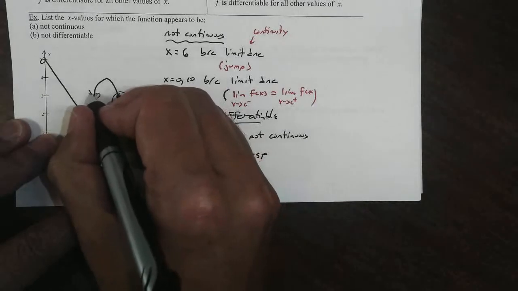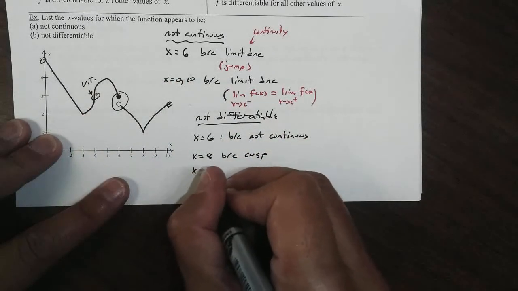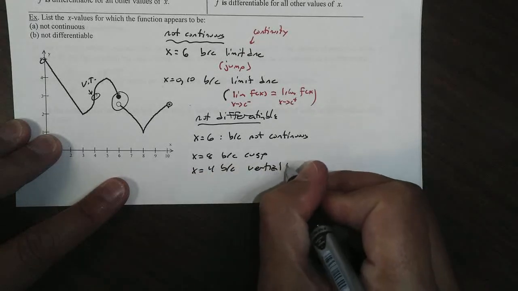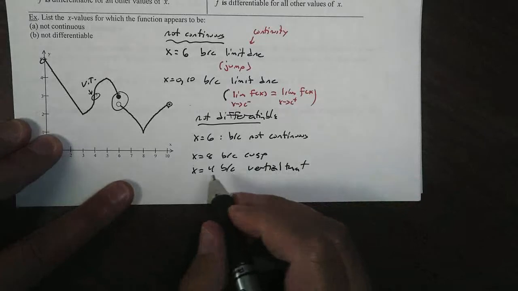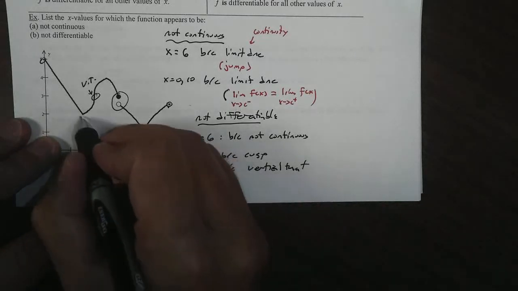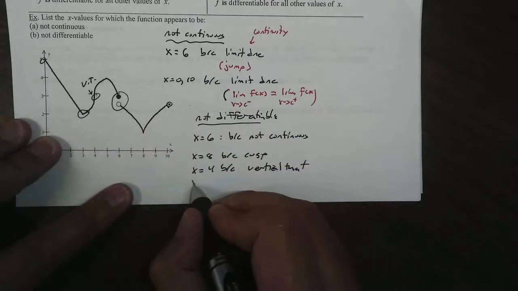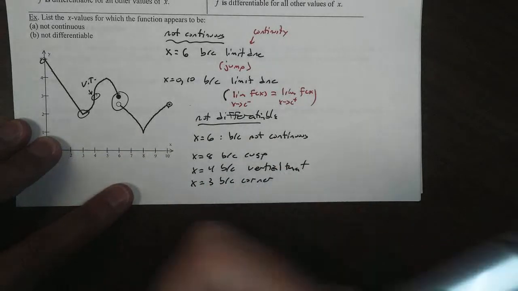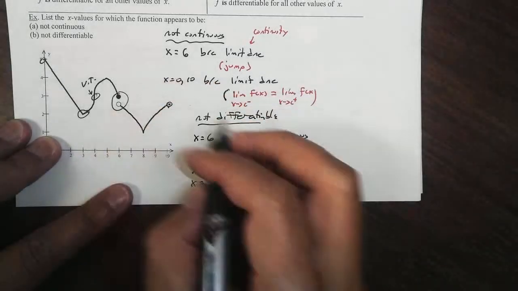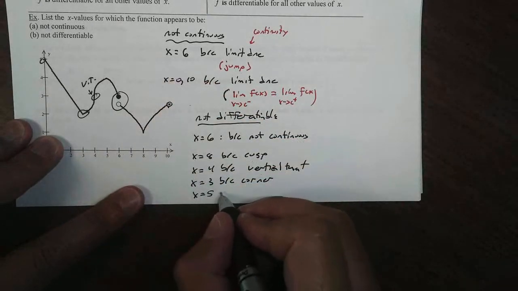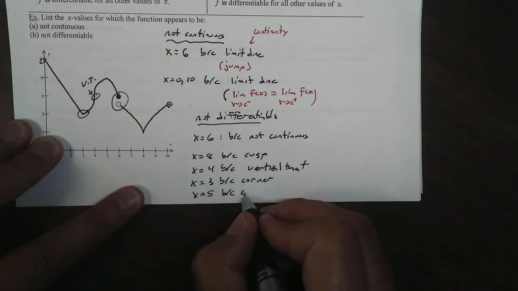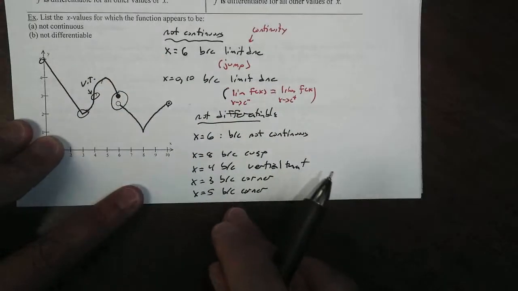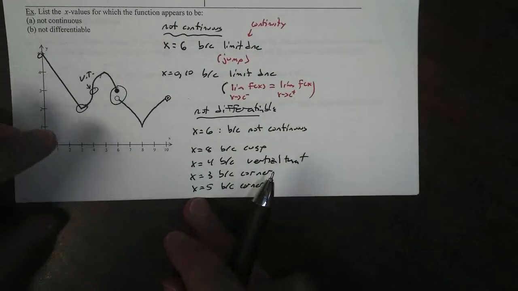Take a look at 4. It looks like there might be a vertical tangent there. So x equals 4, because there is a vertical tangent. Some people say at x equals 3 it looks like a corner, and some might say cusp. If you get that wrong, we're not going to be too picky. Some people argue x equals 5 as well, because it might be a corner. I always argue with that. I think it should be smoother, but that's just a graph. If it looks questionable, put it down. We're not going to mark it wrong.